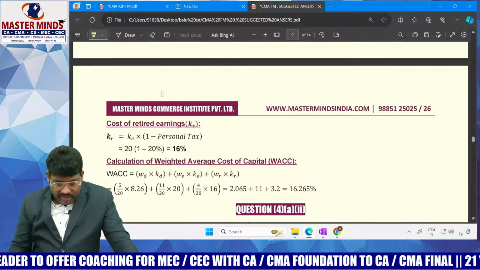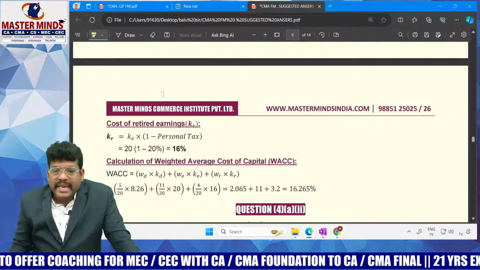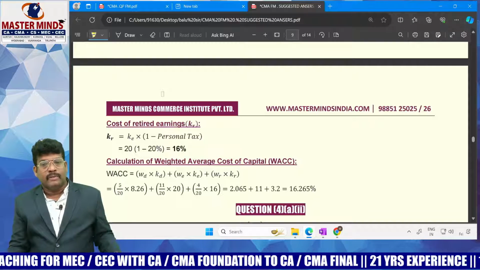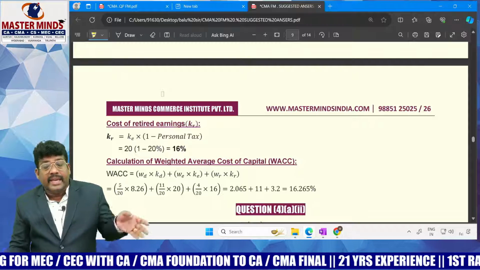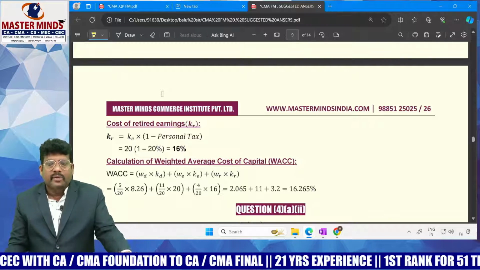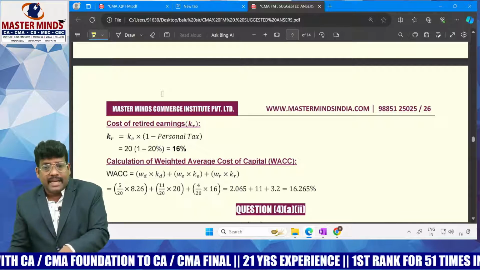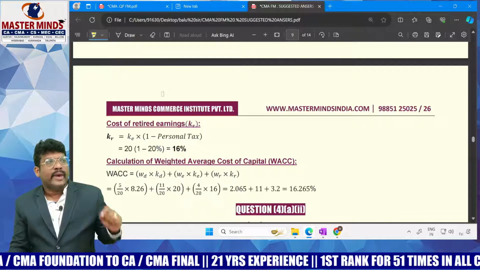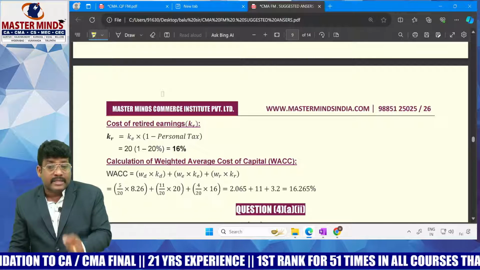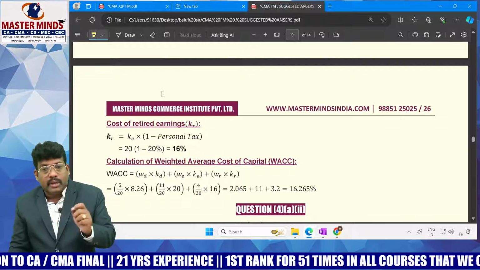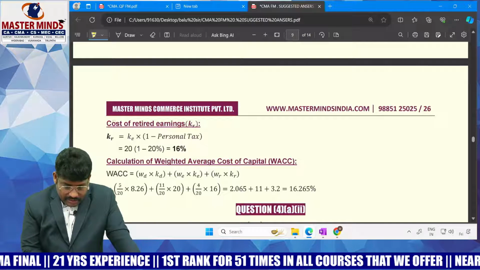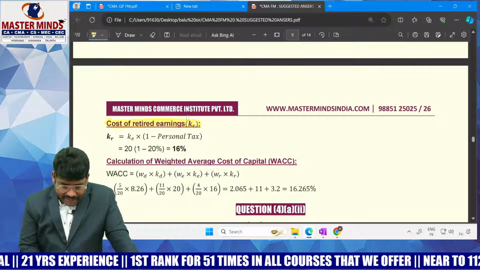This is already covered in our masterminds. Sometimes KE equals KR when there is no flotation cost, because retained earnings are funds belonging to whom? Equity shareholders. But in the second model they asked this question, where KR equals investor expected rate into (1 minus brokerage) into (1 minus personal tax). So that point he asked, and we calculated cost of retained earnings.